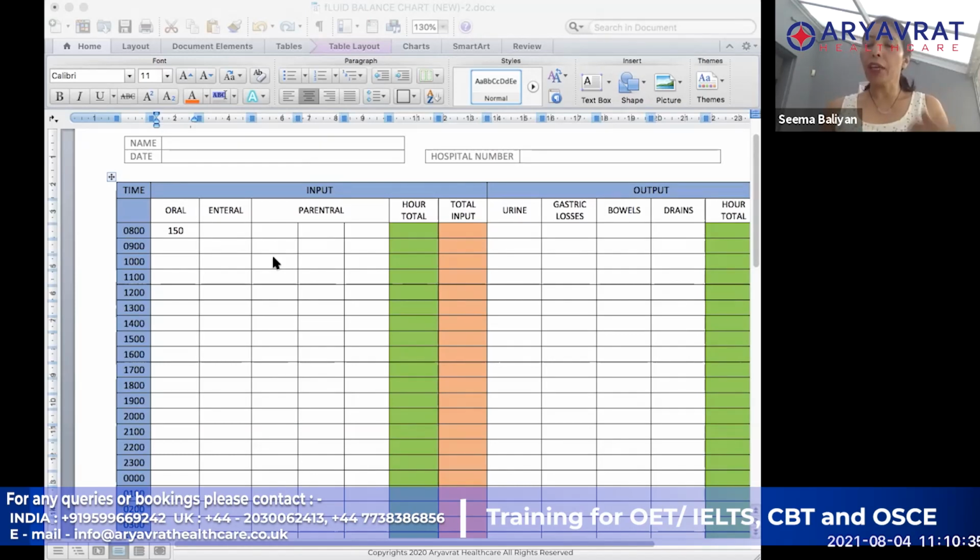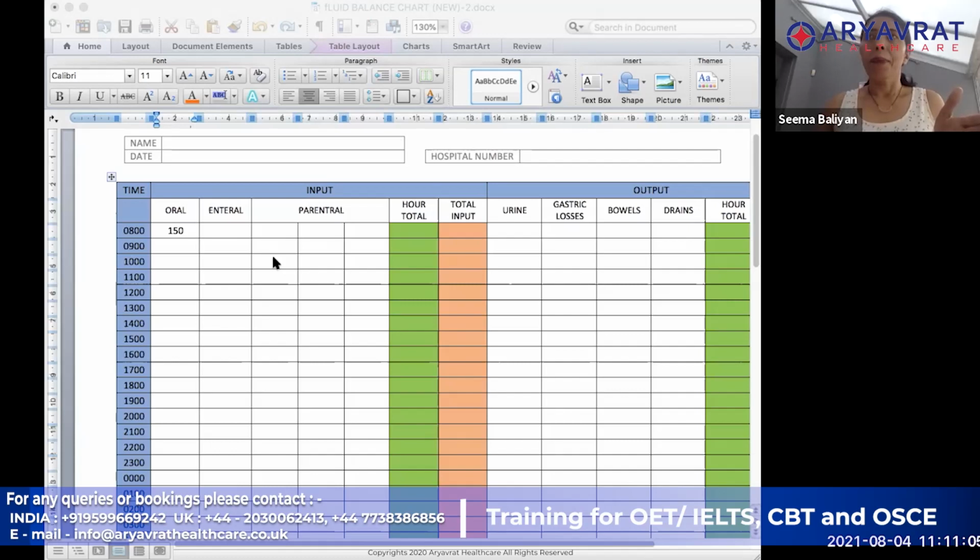But when you are giving fluids or an infusion, that is over an hour. If I started a fluid at 8 o'clock, 1 liter to be given over 8 hours, then you need to divide it by 8, so there is an hourly rate.